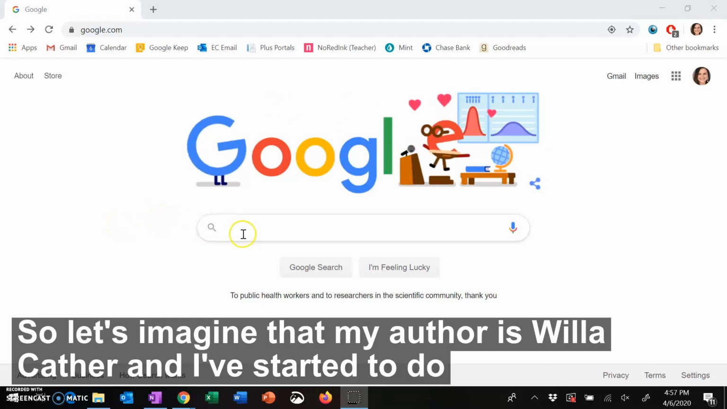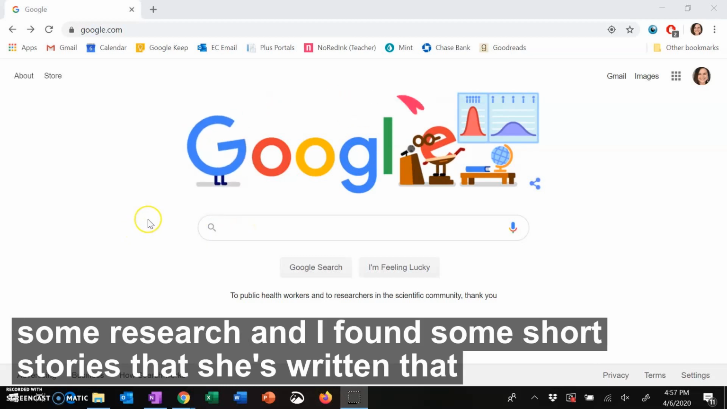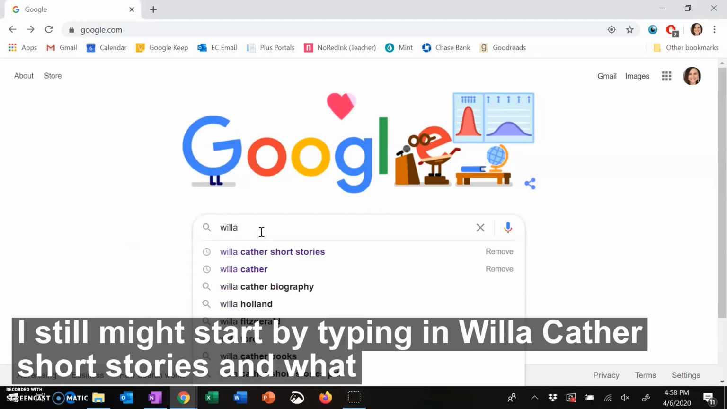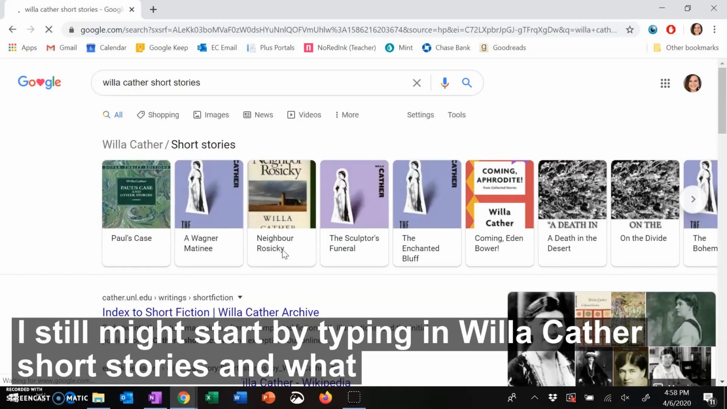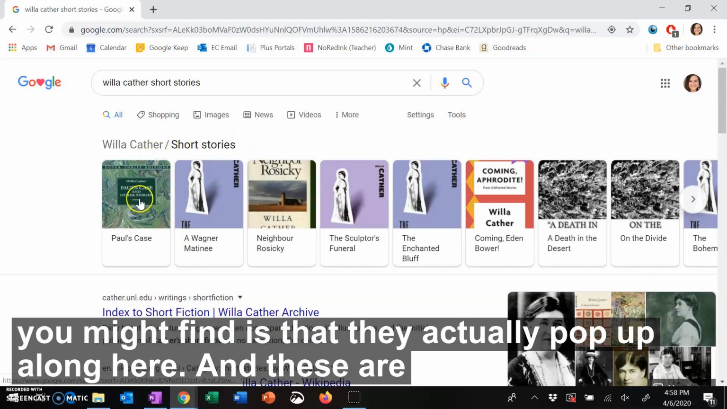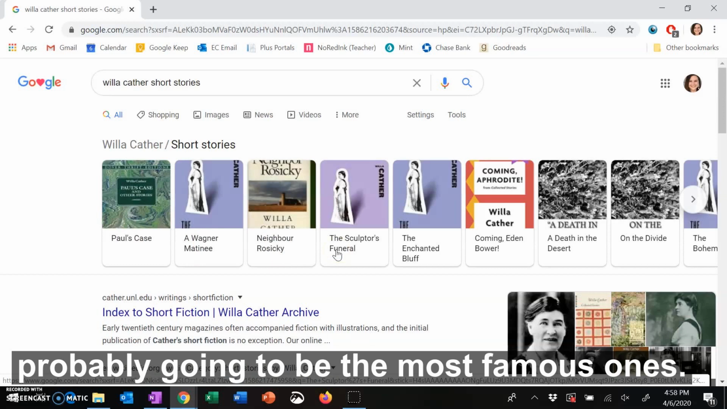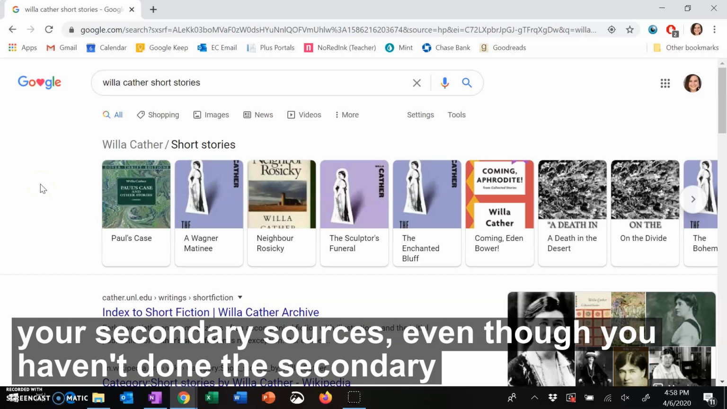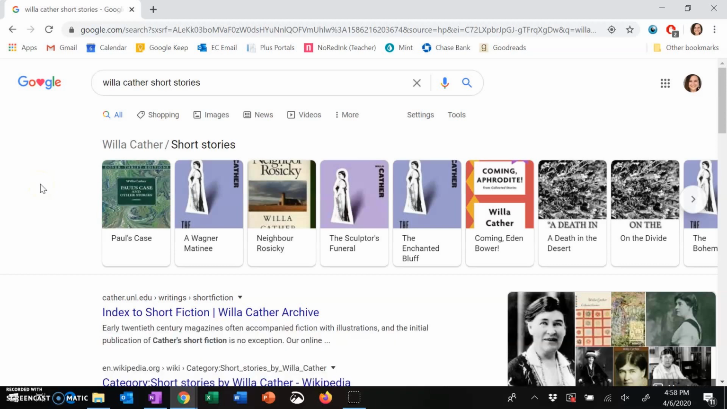So let's imagine that my author is Willa Cather, and I've started to do some research and I found some short stories that she's written that are pretty well known. I still might start by typing in Willa Cather short stories. And what you might find is that they actually pop up along here, and these are probably going to be the most famous ones. Remember, you're trying to kind of match up your primary sources to your secondary sources, even though you haven't done the secondary research yet.